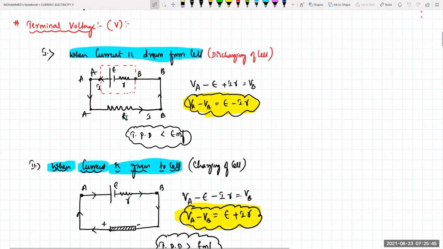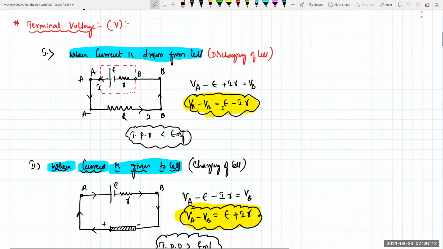So we are going in the same direction as the current right now. So it is minus of I into R from here to here, only for this cell, beta. From A to B we are going. Potential of A, I'm ending at the negative terminal, minus of E, and I'm going against the direction of current, so plus of I into R will be equal to VB. So VA minus E plus I into R is equal to VB.